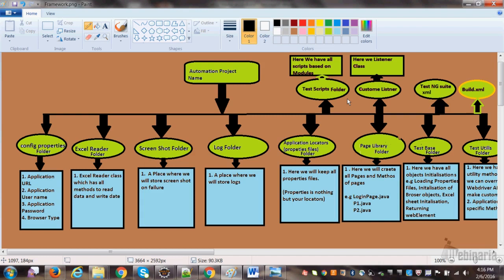We cannot always right click on the suite, run as TestNG. We cannot do that. We have to do it from an external source, and if you want to do it from an external source, you need to have some build mechanism. So I prefer Ant. We have build.xml. Inside the build.xml we can give the location of the testng suite, and we can trigger through cmd or through Jenkins, right? So this is a component of the framework.